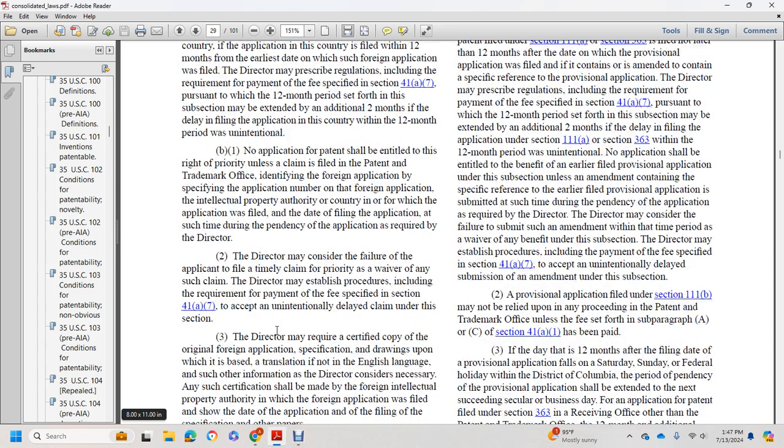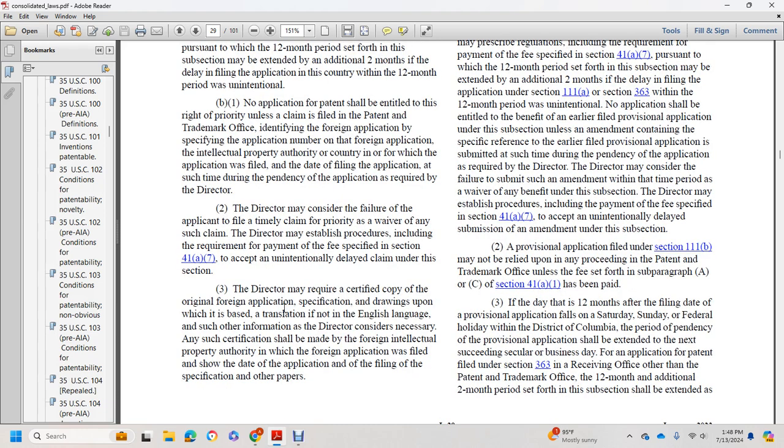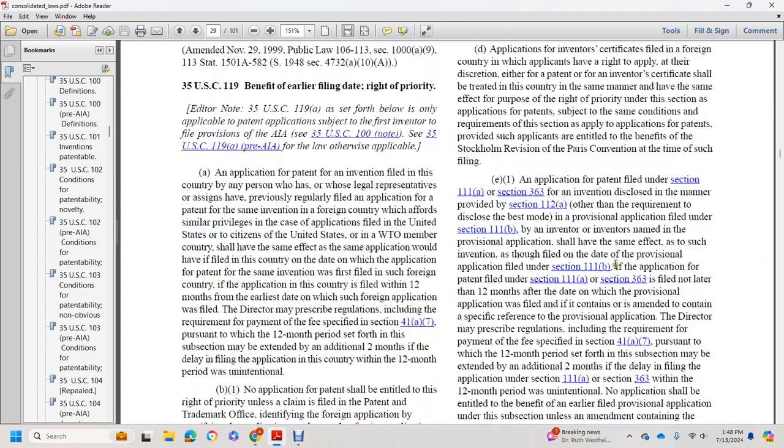The Director may consider the failure to timely file the claim of priority to be a waiver of any such claim, but may establish procedures, including the requirement of payment of the fee specified in section 41(a), to accept an unintentionally delayed claim under this section. The Director may require a certified copy of the original foreign application, specification, and drawings upon which it is based, and a translation if not in the English language, and such other information as the Director considers necessary. Any such certification shall be made by the foreign intellectual property authority in which the foreign application was filed and show the date of the application and of the filing of the specification and other papers.